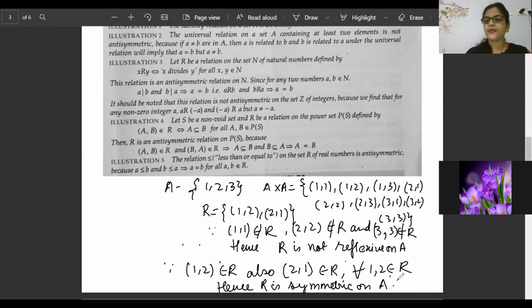You have to represent it symbolically, because the person who is going to correct your answers will be a very, very experienced person, and that person will need the entire content from you. So because of that, you have to present it nicely. So this is a way to present. (1, 2) belongs to R, (2, 1) belongs to R, for all (1, 2) belonging to R, hence R is symmetric. Now the third one is transitive.